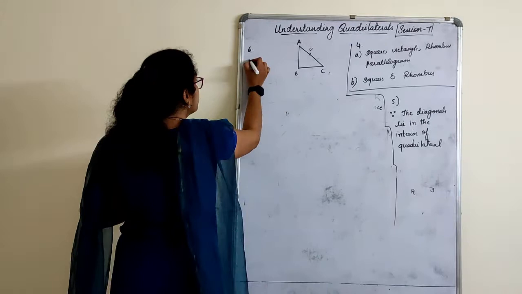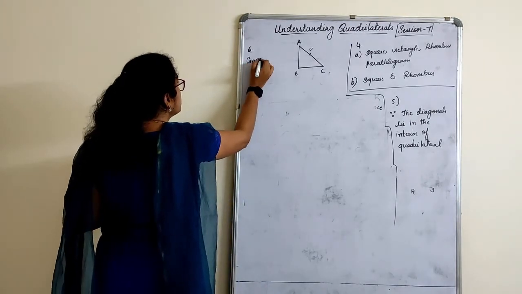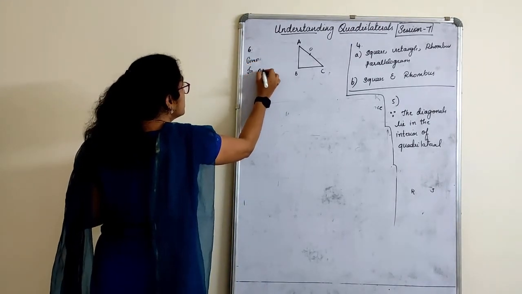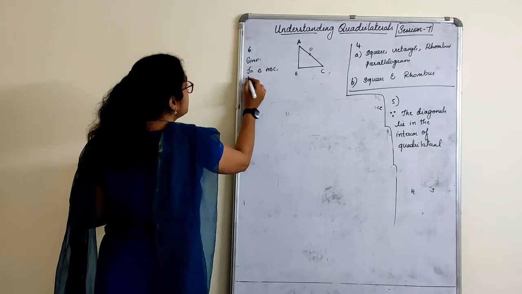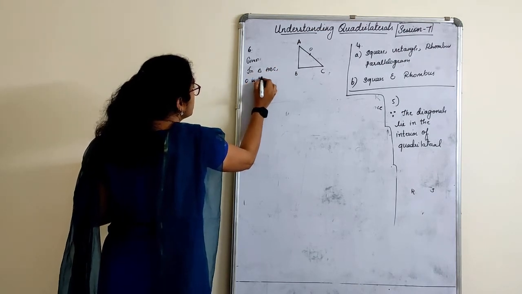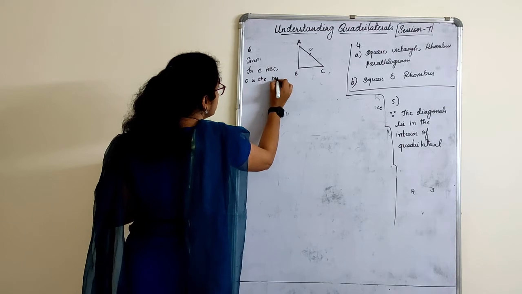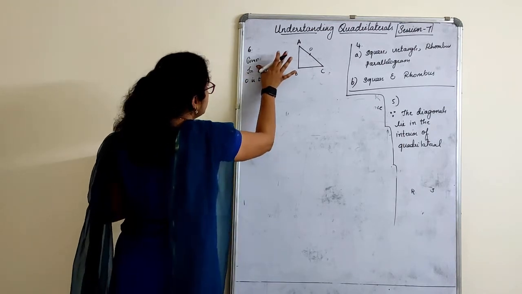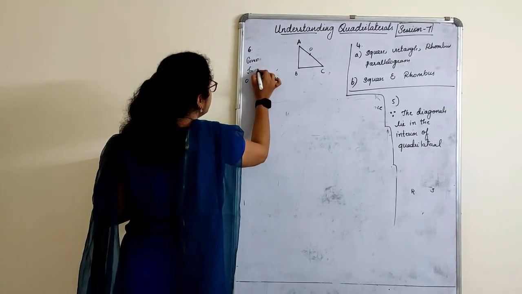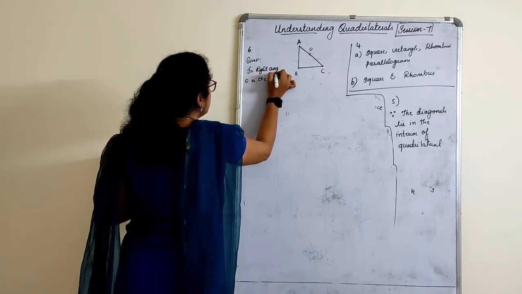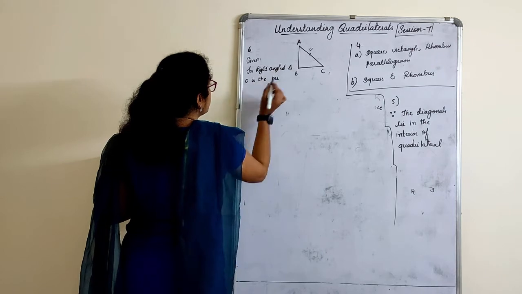Let's take that. Given, in triangle ABC, it is a right angled triangle.